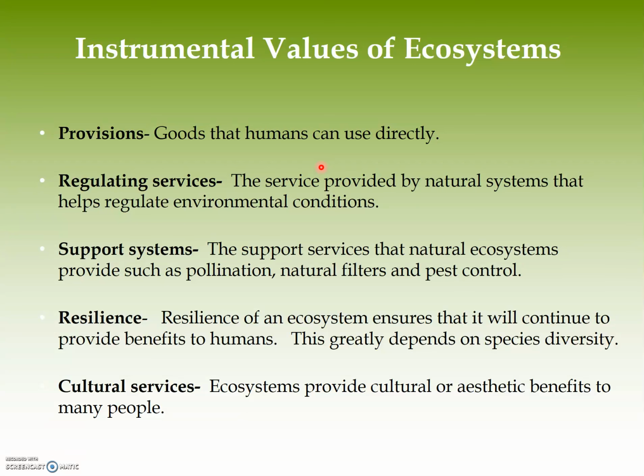This idea of resilience of an ecosystem ensures that we'll continue to provide benefits to humans, and this greatly depends on species diversity. Several different species may perform similar functions in ecosystems, but differ in their susceptibility to disturbance. So if there's some sort of pollutant that kills one plant that helps put the nitrogen back into the ground, there are still several other species of plants that can still do that. That helps make the ecosystem resilient.